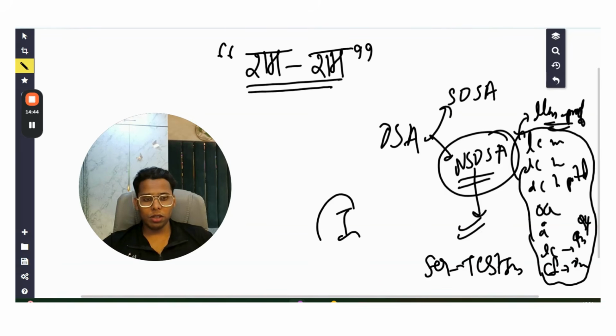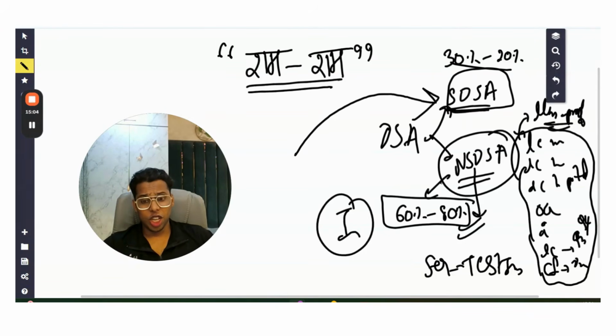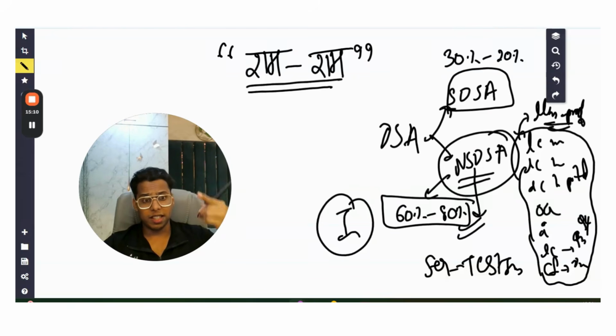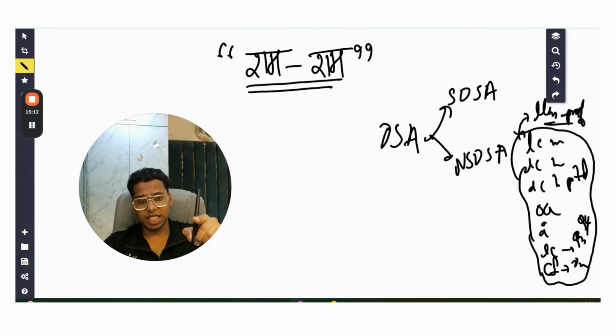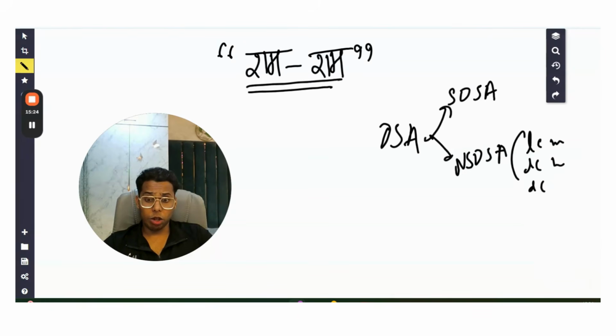And coming to interviews, 60 to 80% of the questions in the interviews are tending towards NSDSA, and only 20 to 40% is SDSA. So by spending most of your time on SDSA, you are getting marginal returns. You should be spending 60 to 80% of your time doing non-standard DSA problems, trying to improve your thinking skills. But you are spending time doing standard DSA sheet questions. SDSA also involves all the very, very easy and slightly medium questions you keep doing on LeetCode and GFG, which don't teach you anything new. So we can include that also in standard DSA.